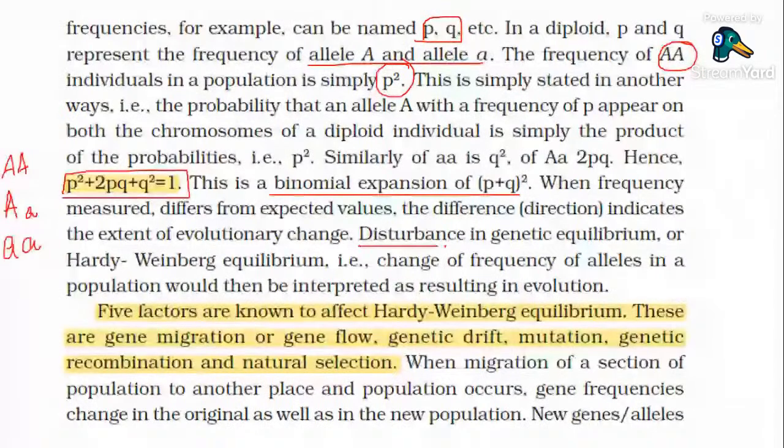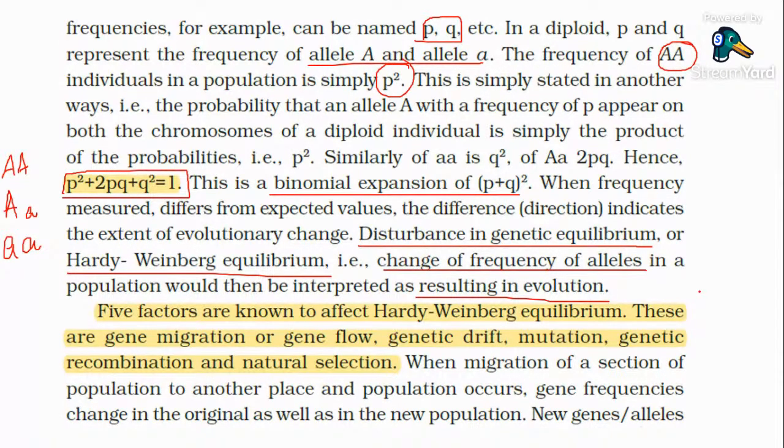Disturbance in the genetic equilibrium or the Hardy-Weinberg equilibrium, that is, a change in the frequency of alleles, results in evolution. When is Hardy-Weinberg equilibrium affected? When there is a change in the frequency of an allele, it results in evolution.